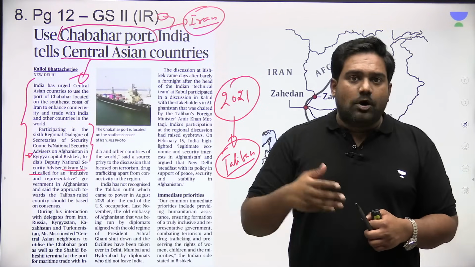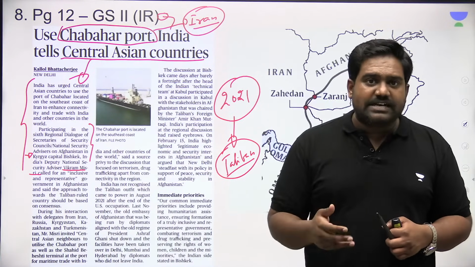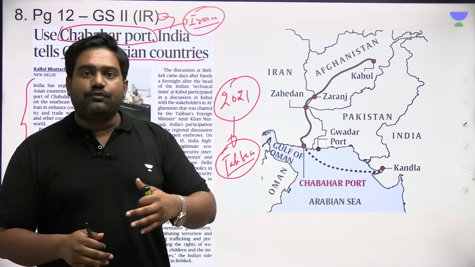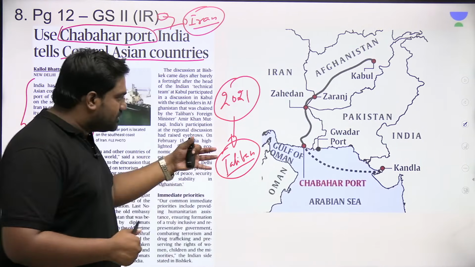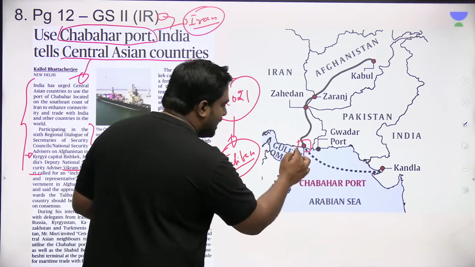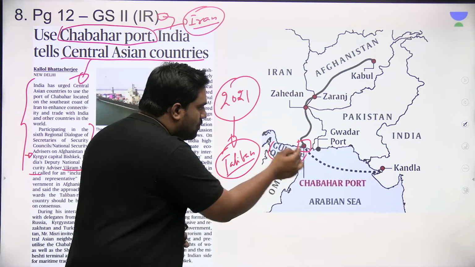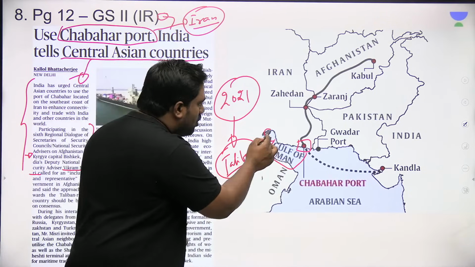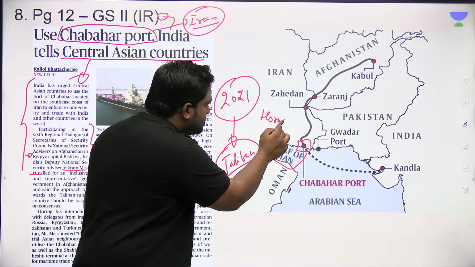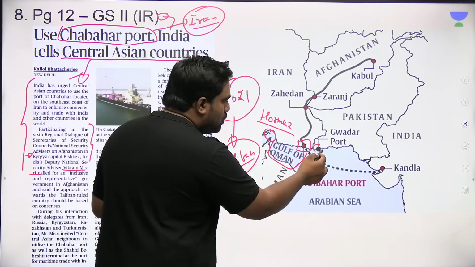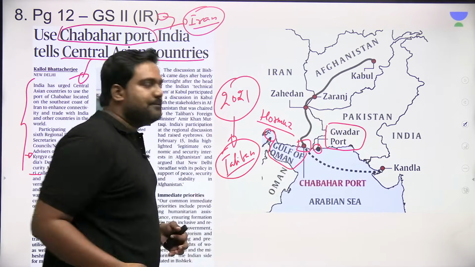So India has stressed upon the importance of the Chabahar Port, which India has built, and it has urged Central Asian countries to start using this for trading with India. This is where the strategic Chabahar Port is located. Right? It's present at the opening of the Gulf of Oman, right next to the Hormuz Strait. This is the Hormuz Strait. And it's just a few kilometers away from Gwadar Port in Pakistan.